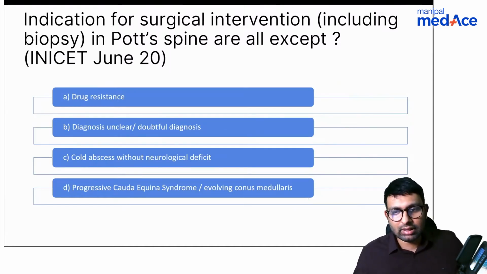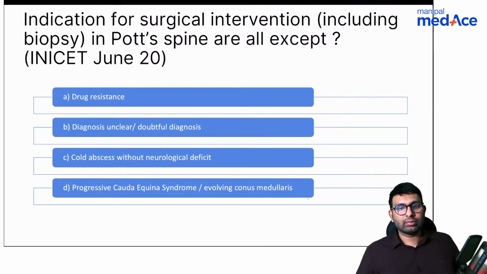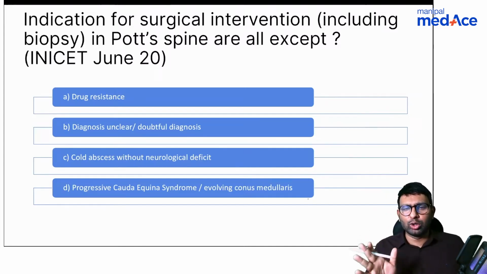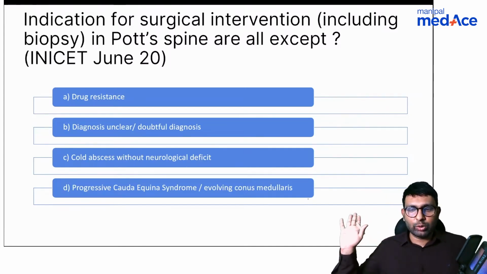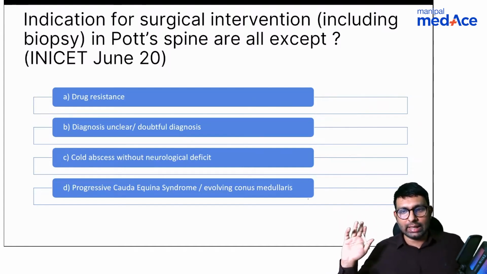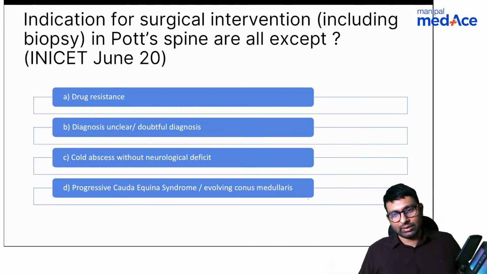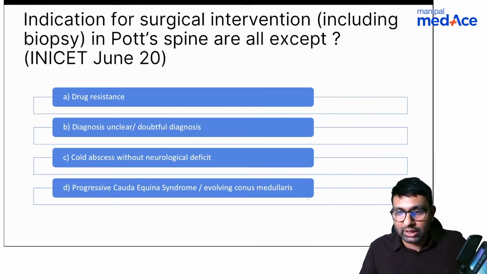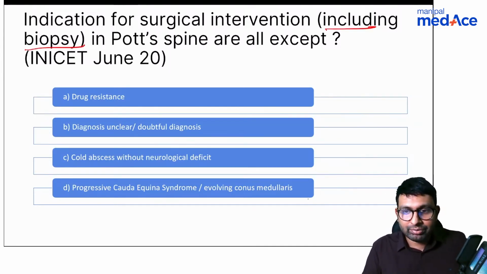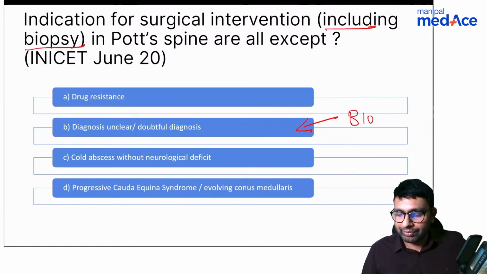Any other answers? Dr. Jain believes it's A. See, you will have questions like I've told you in the first session as well. In INI-CET, you will have questions where two options will be a little dubious. They'll feel very similar, like the question given here. Here A and C, both of them can seem like the answer. Okay, Shahzad believes it's B. Diagnosis unclear. See Shahzad, in the option they've given, including biopsy as well. So when there is diagnosis unclear and doubtful diagnosis, won't you go for biopsy?